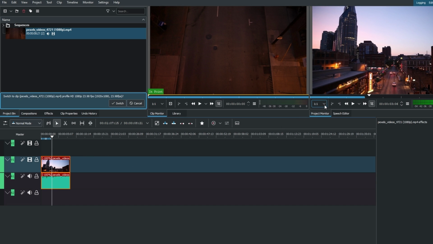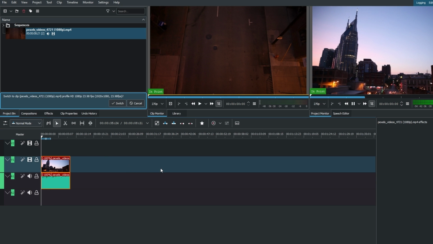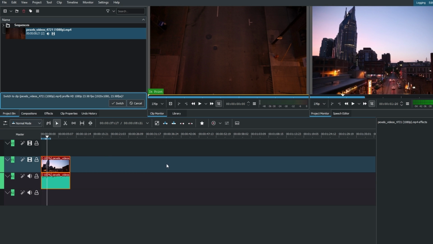Additionally, you can lower the playback resolution to enhance performance. Adjust resolution settings as needed. Once you are satisfied with the reverse clip, you can continue with your editing process.